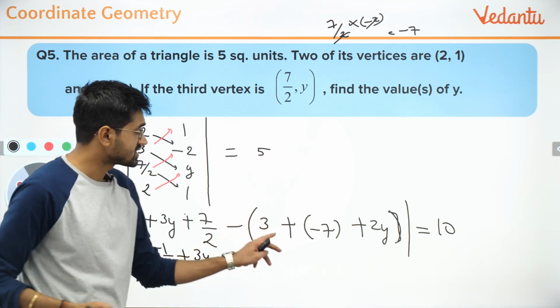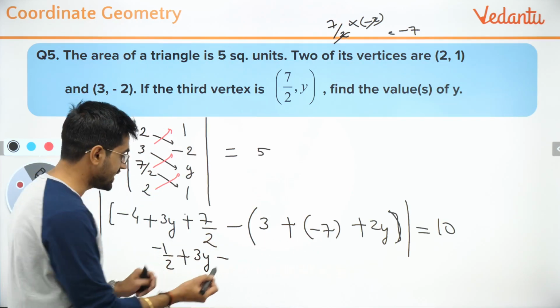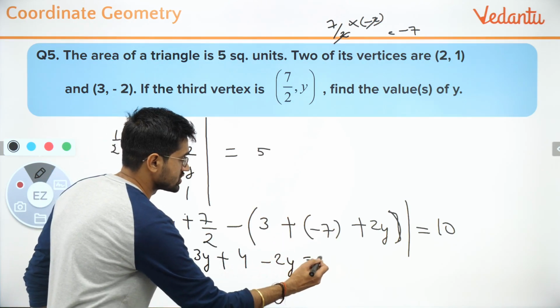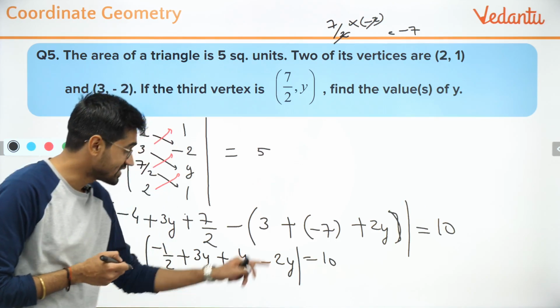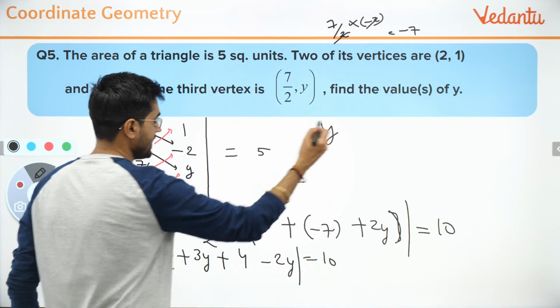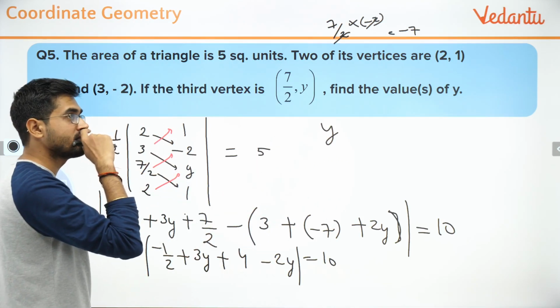Then this is -4, because 3 minus 7 is -4. There is a minus outside it, so it will become +4. Minus 2y will become -2y equals 10. Again, this thing is inside a mod. This is important, that this is inside a mod still. Now 3y minus 2y will give me y. Minus half plus 4 will give me 4 minus half, which is 7 by 2.